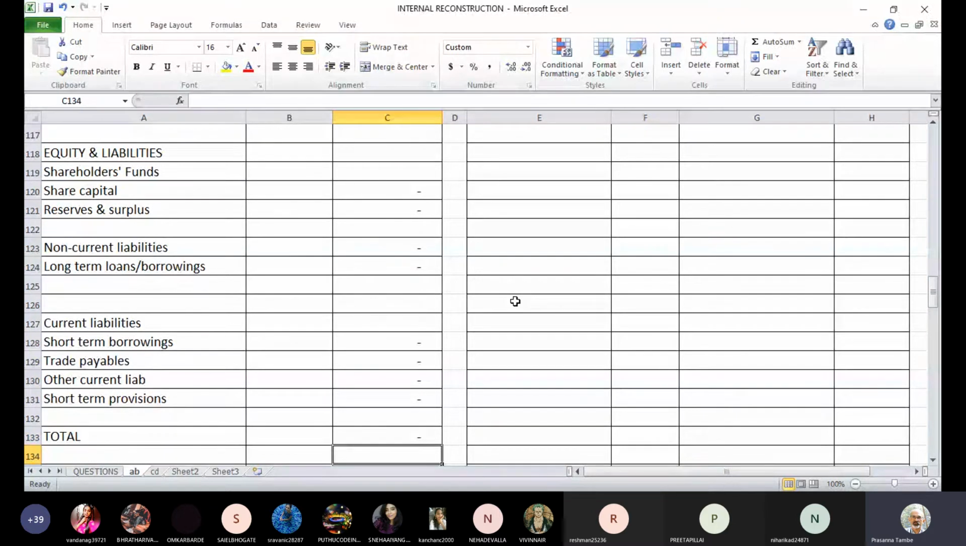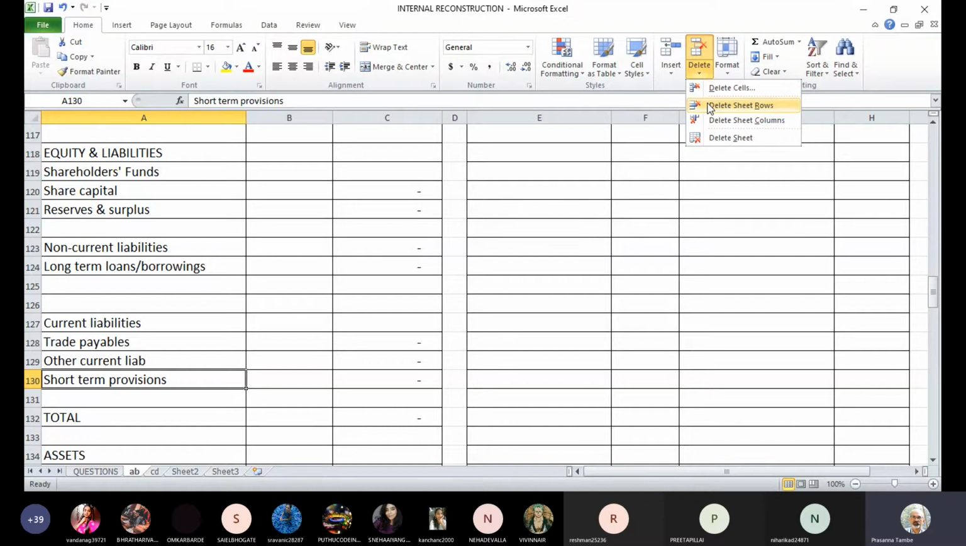We have share capital, we'll keep reserves and surplus if it is required. We have long-term borrowing, so we'll keep that. There are no short-term borrowing, so we can remove short-term borrowing. Trade payables, creditors, let it be. Other current liabilities are not there. Short-term provisions are not there, so we can delete those also. So these items are enough on the liability side.